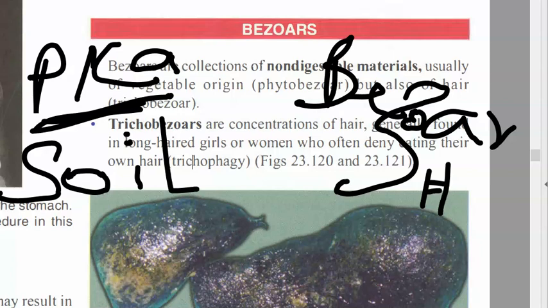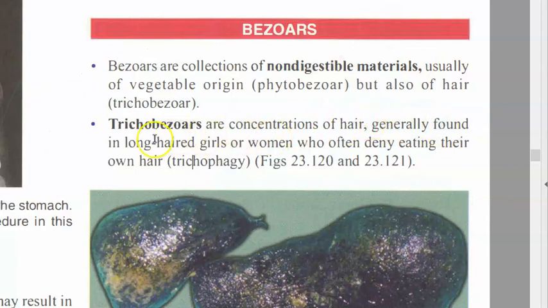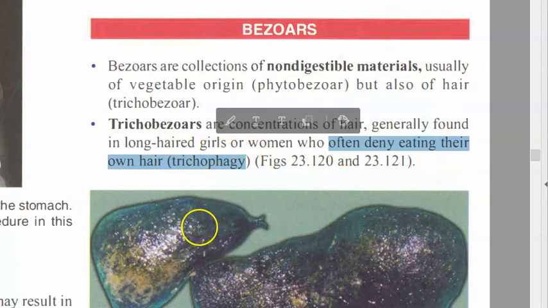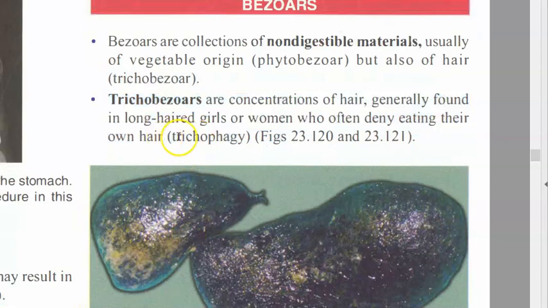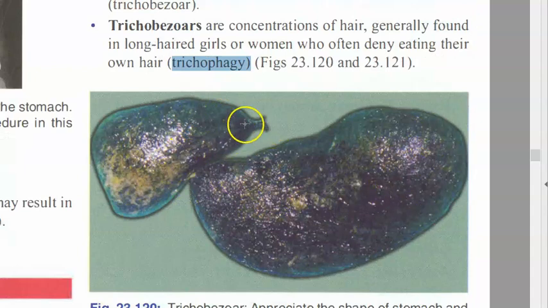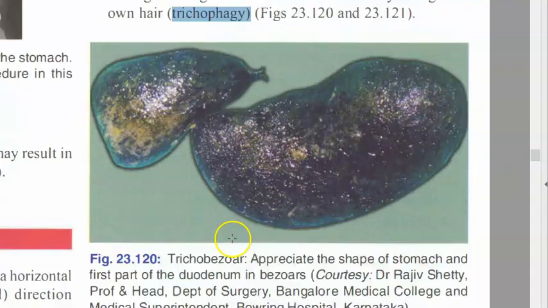Hair is not digestible. So these patients will be women who have long hair and they deny eating their hair, but you can find some patches of alopecia probably in them. They are doing trichophagy. They are eating this non-digestible material. So here you can see how the hair has taken the shape of the stomach. Appreciate the shape of the stomach and first part of the duodenum. This is how the bezoars are.